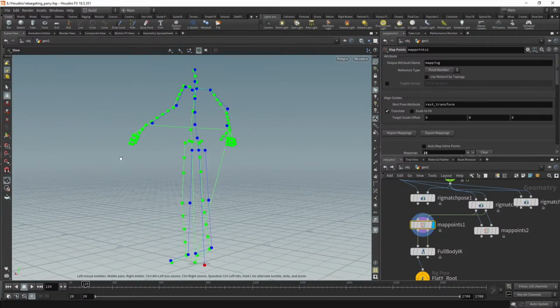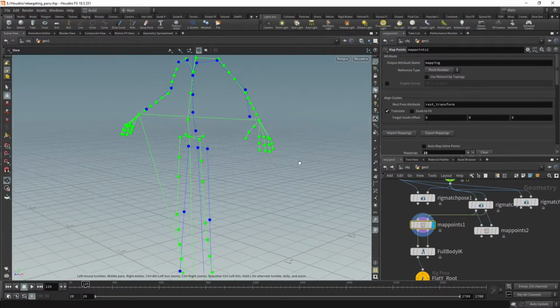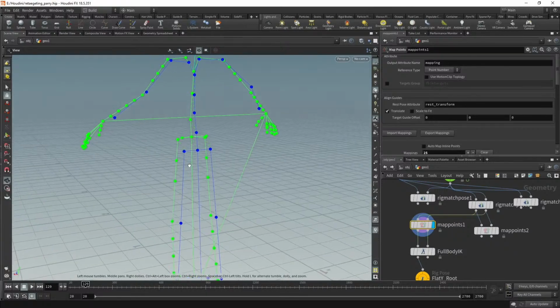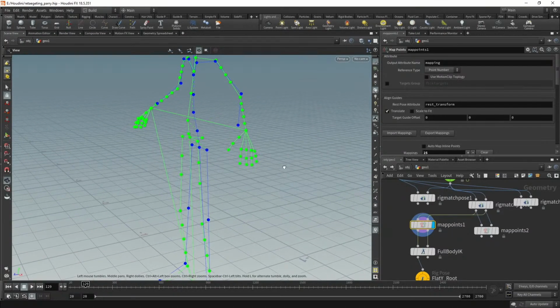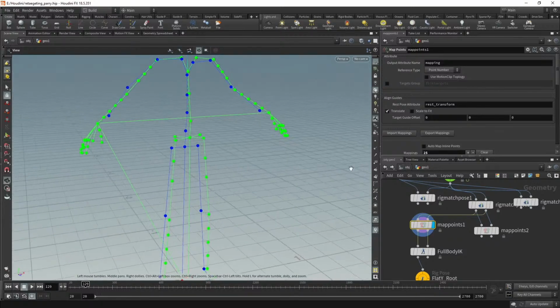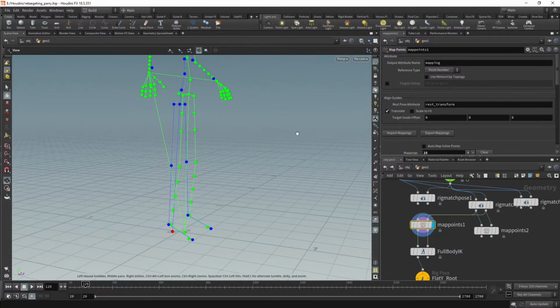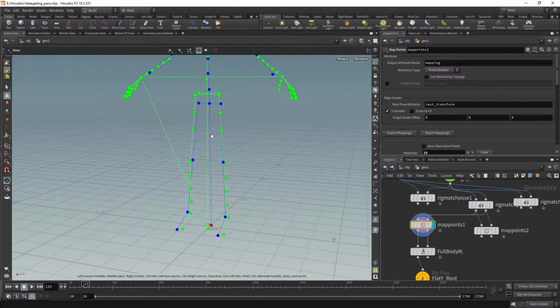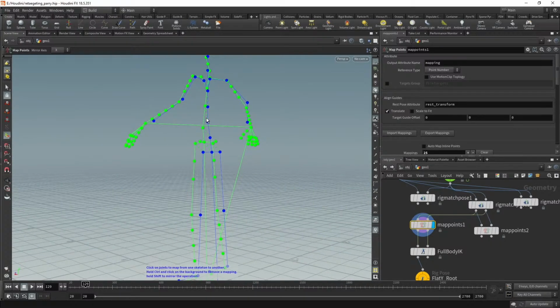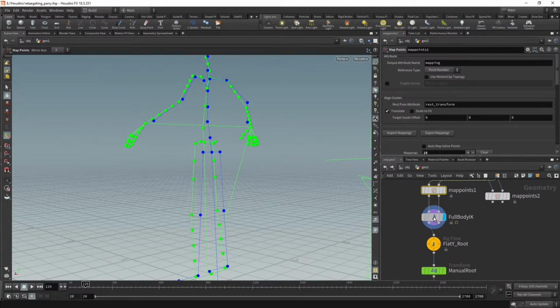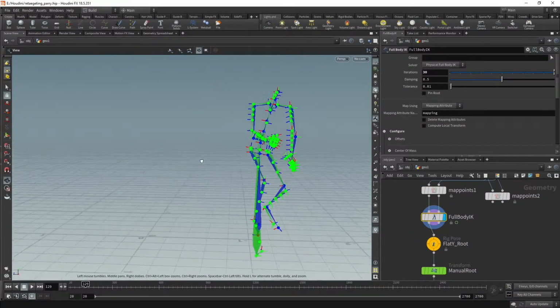Experiment with this, because this is not like you are going through a solver, so you are somehow puppeting your character with source information, so you can just decide how much. You can do the same retargeting, removing all the spine and taking only the top of the spine and the hip. Okay, so this is a solver. Don't forget that. So now we are in the solver and we got this already working.